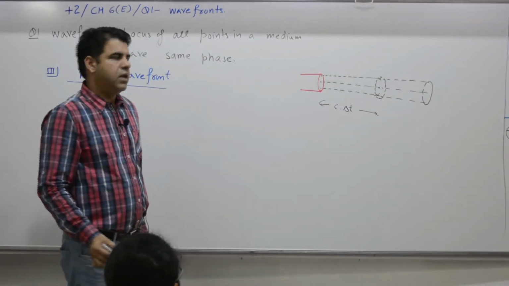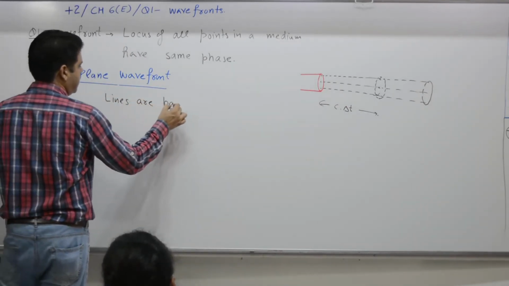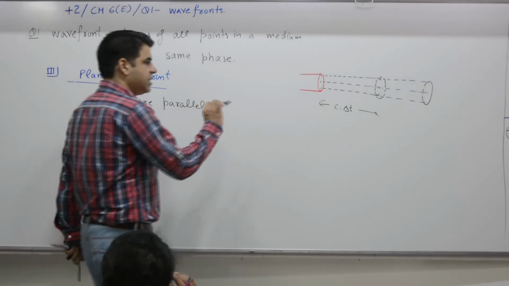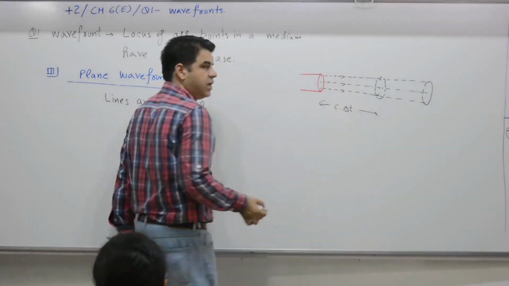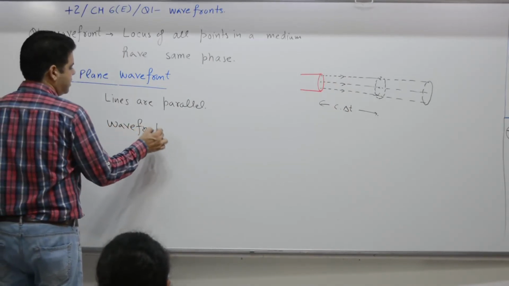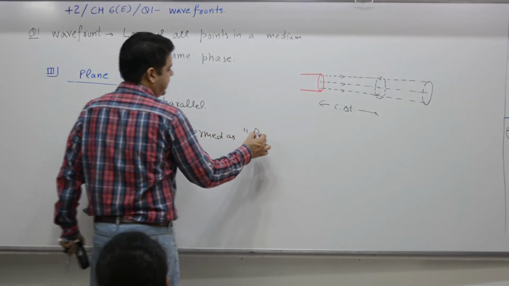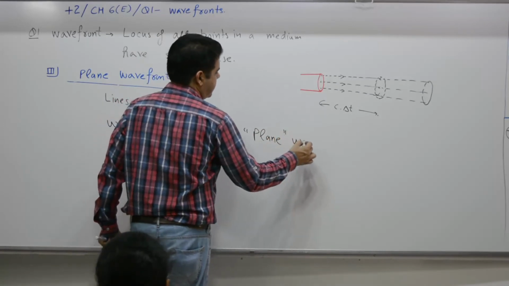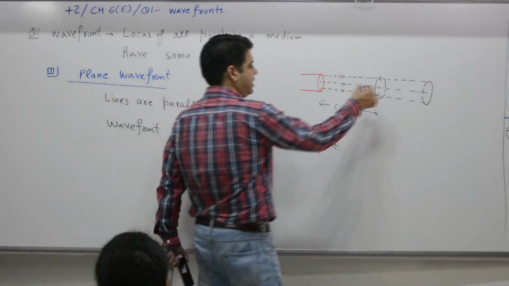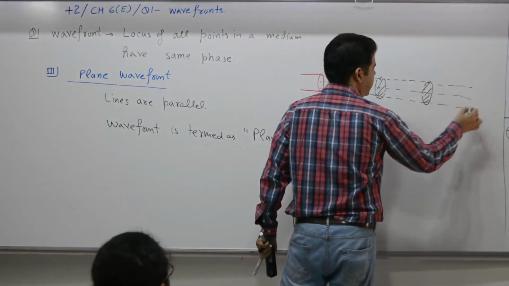The lines are parallel. Neither converging nor diverging. Such a wavefront is termed as plane wavefront. Advantage: at 1 meter the area is A. At 2 meter the area is A. If it further covers 1 meter, the area is A.